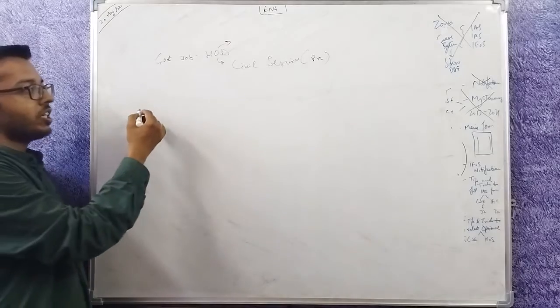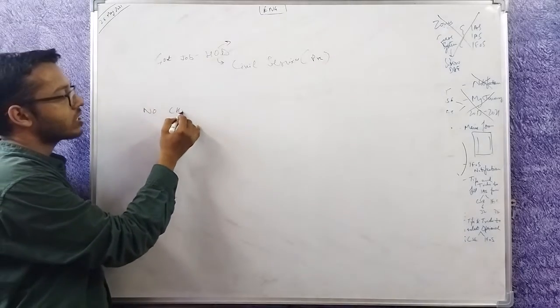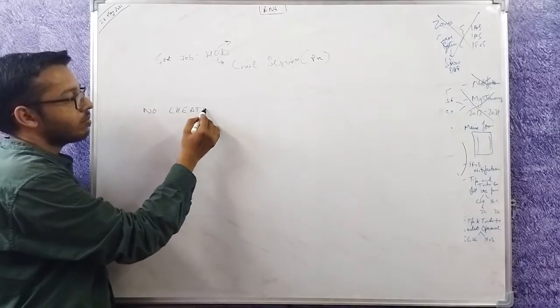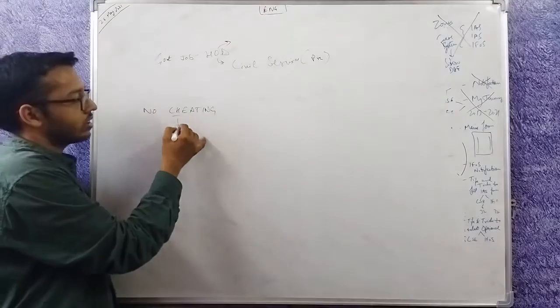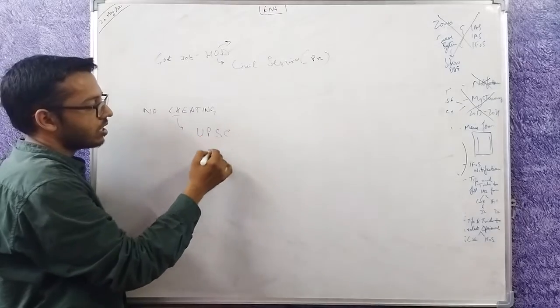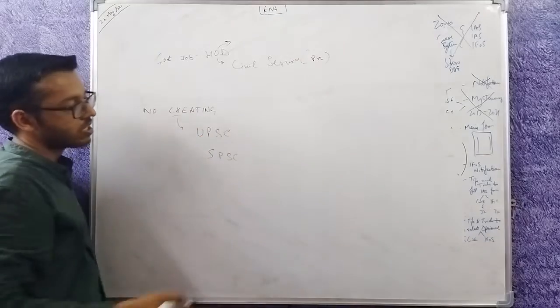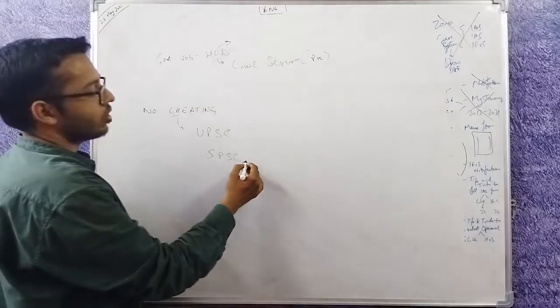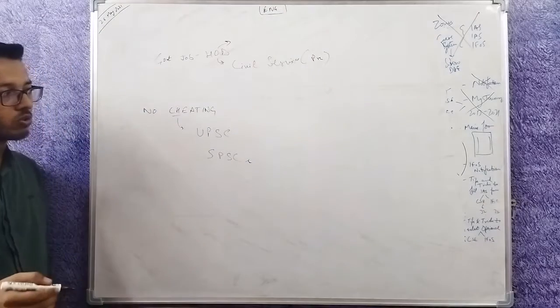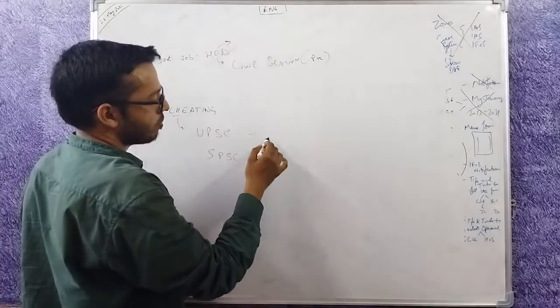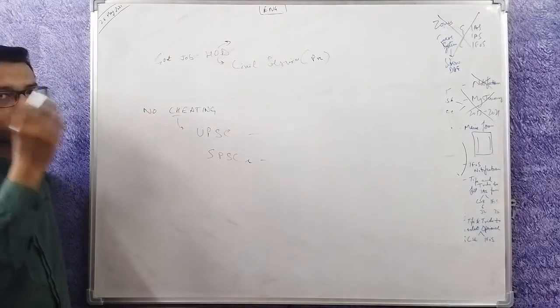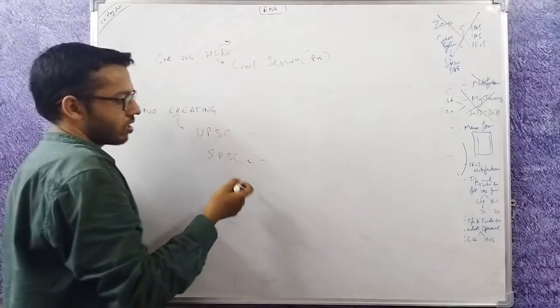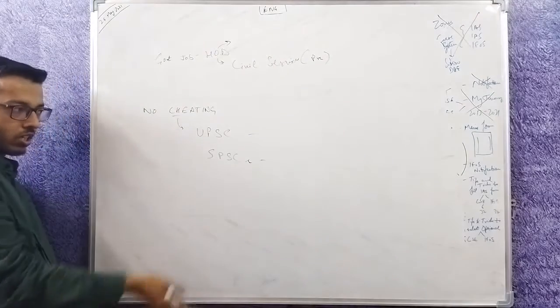There shouldn't be any cheating by you in this exam. Firstly, cheating is wrong, and most importantly, if you are caught cheating, then you are barred from UPSC as well as from all state public service commissions, and you cannot attempt those papers also. So you cannot become IAS or IPS, and you cannot become Haryana Administrative Service, Haryana Police Service, UP Administrative Service, UP Police Service, and all others.